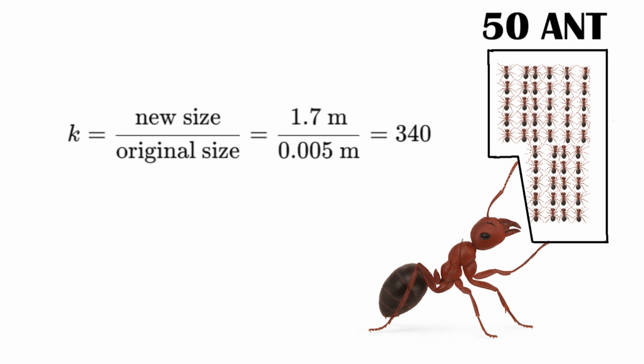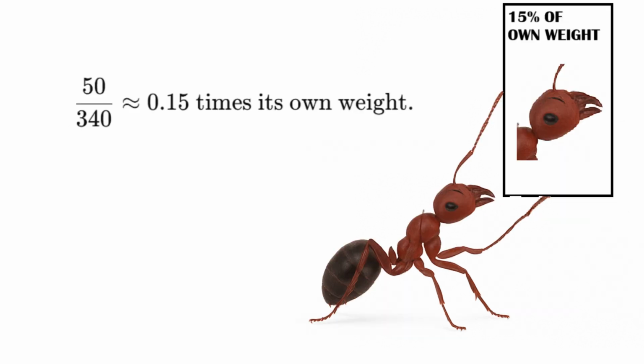meaning it could lift 50 times its own body weight. But when we scale it up to human size, that ratio doesn't stay the same. Because strength to weight ratio is inversely proportional to the scale factor, it drops dramatically. In our case, the scale factor is about 340, so the ratio falls by a factor of 340. That means our giant ant's new strength to weight ratio is 50 divided by 340. Strength to weight ratio is approximately 0.15.